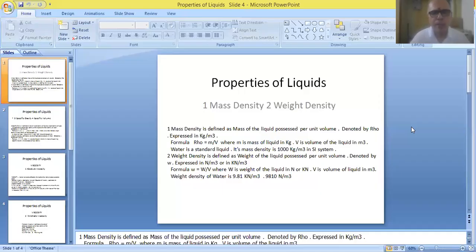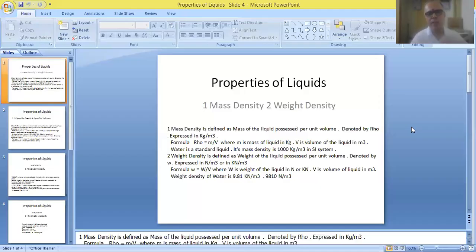The mass density of water is given as 1000 kg per meter cube. We need not remember the mass densities of all the liquids, but at least we have to remember the mass density of this standard liquid called water. The value is 1000 kg per meter cube.